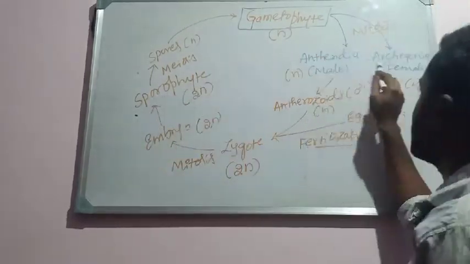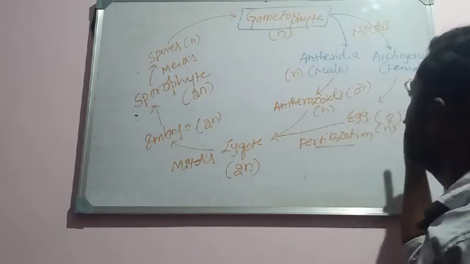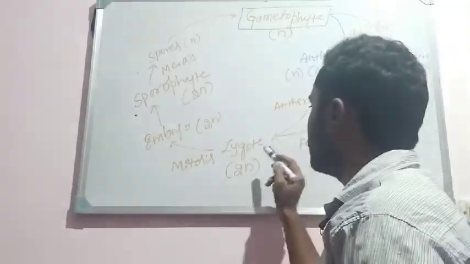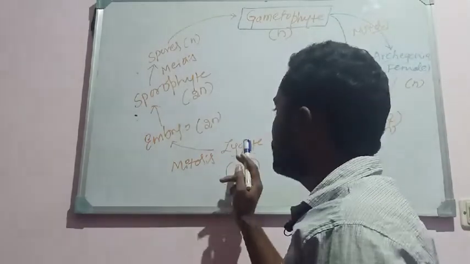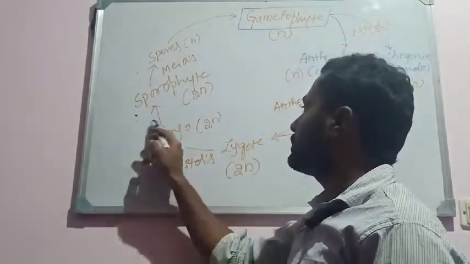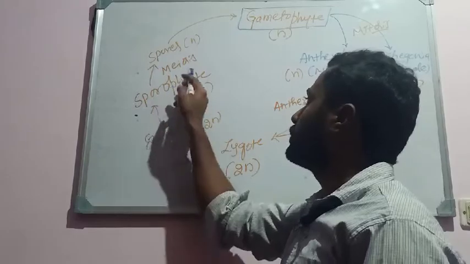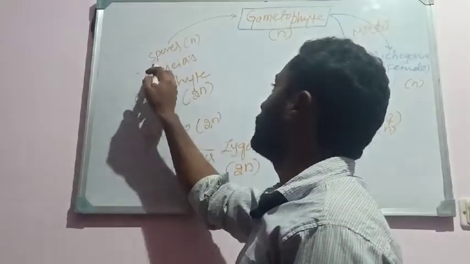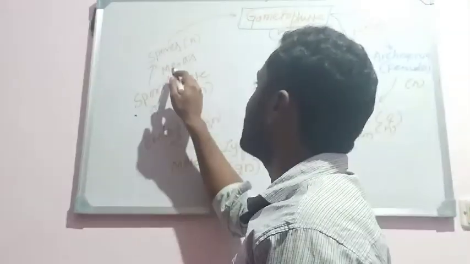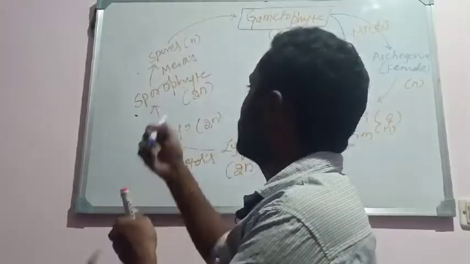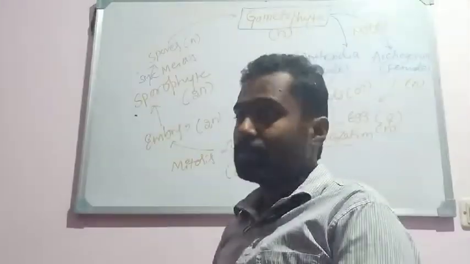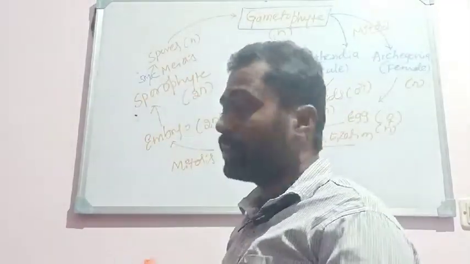It bears the sex organs antheridia and archegonia, which produce gametes like antherozoids and the egg, and both of them fuse together forming the zygote. The zygote undergoes mitosis and produces an embryo. The embryo directly develops into sporophyte, which is also diploid in nature. Then the sporophyte produces spore mother cells, which are also diploid.